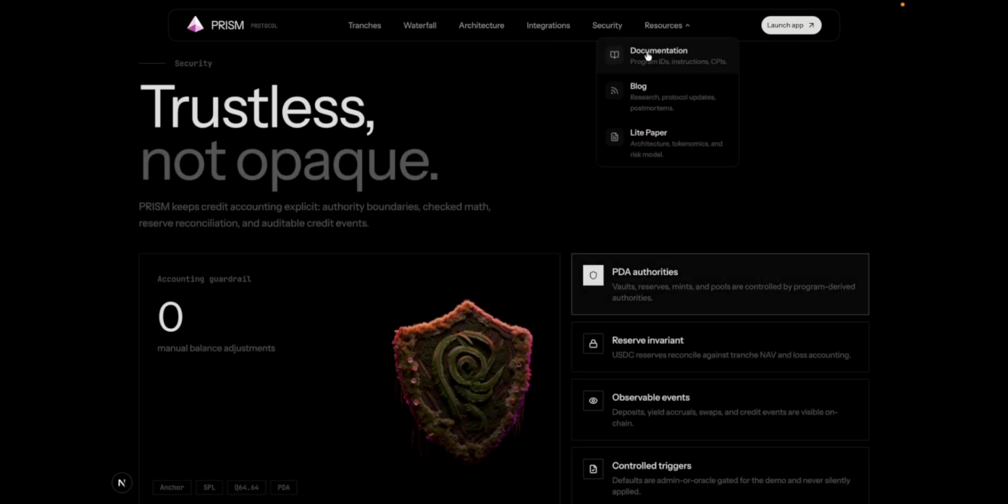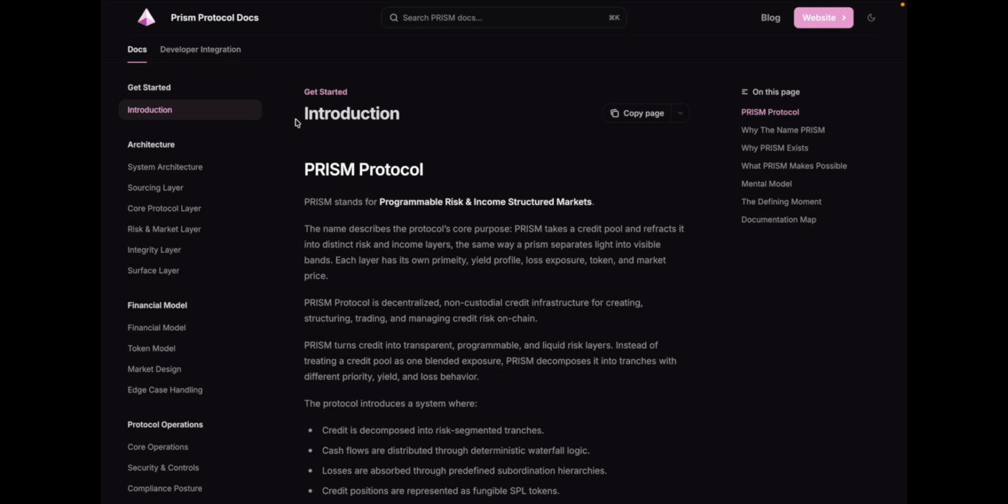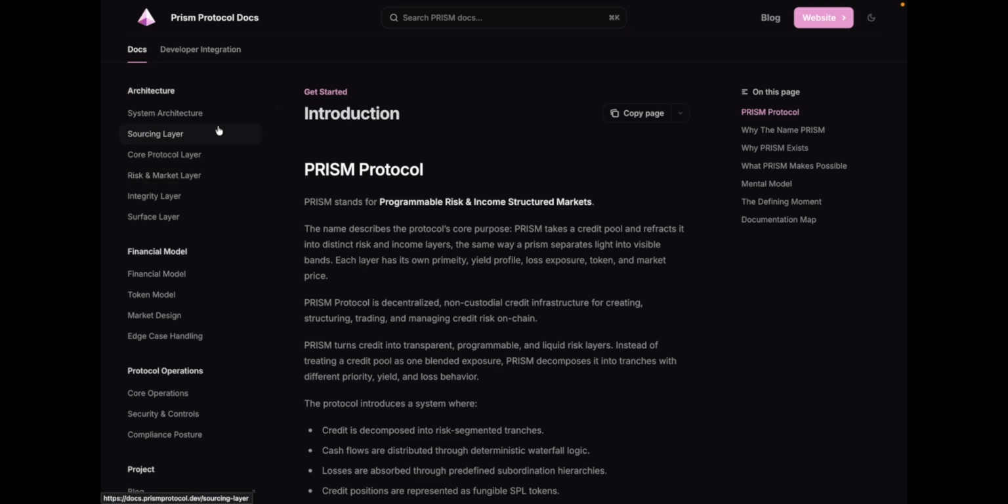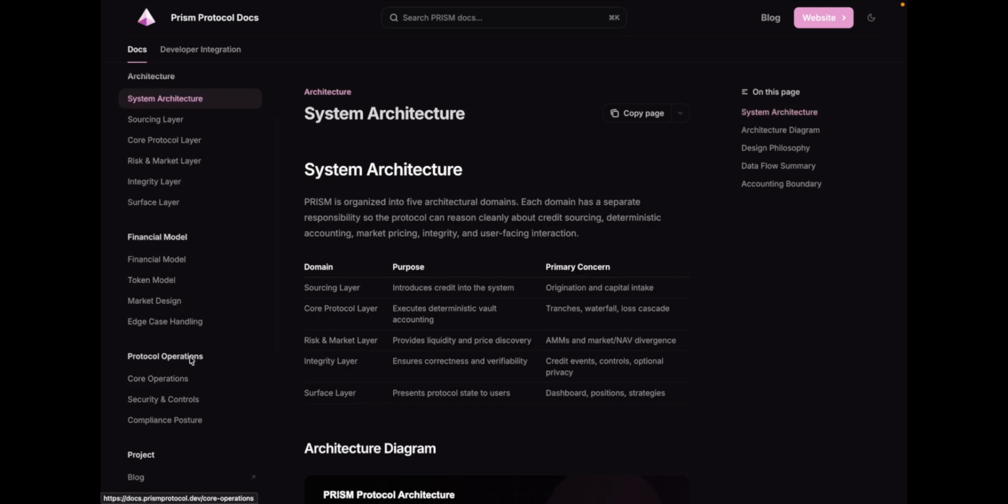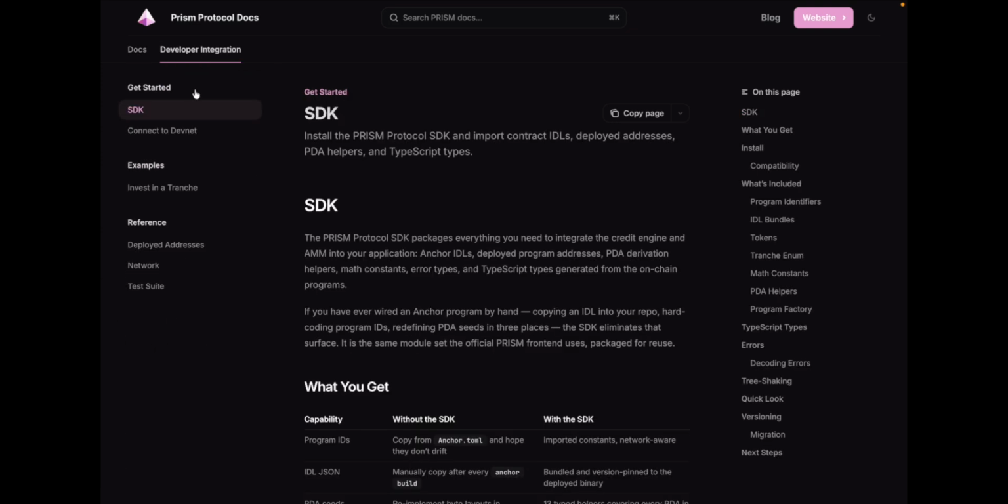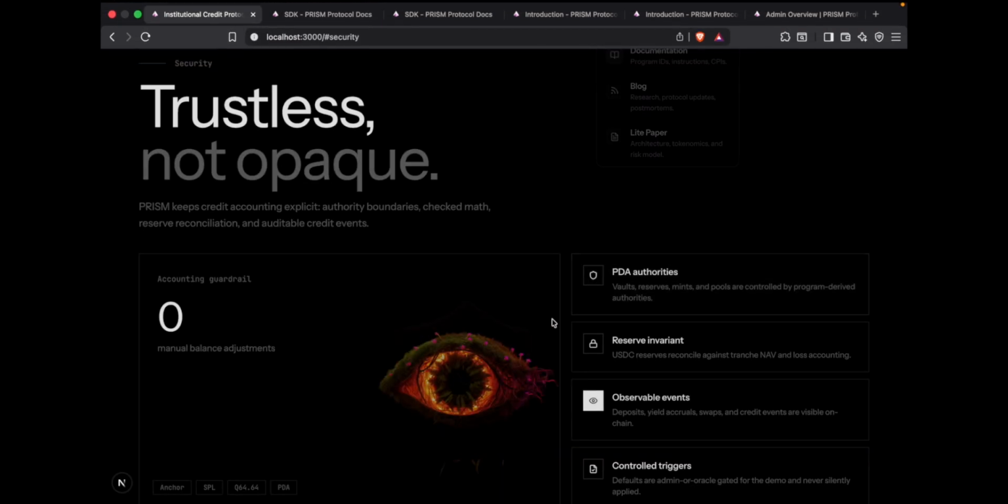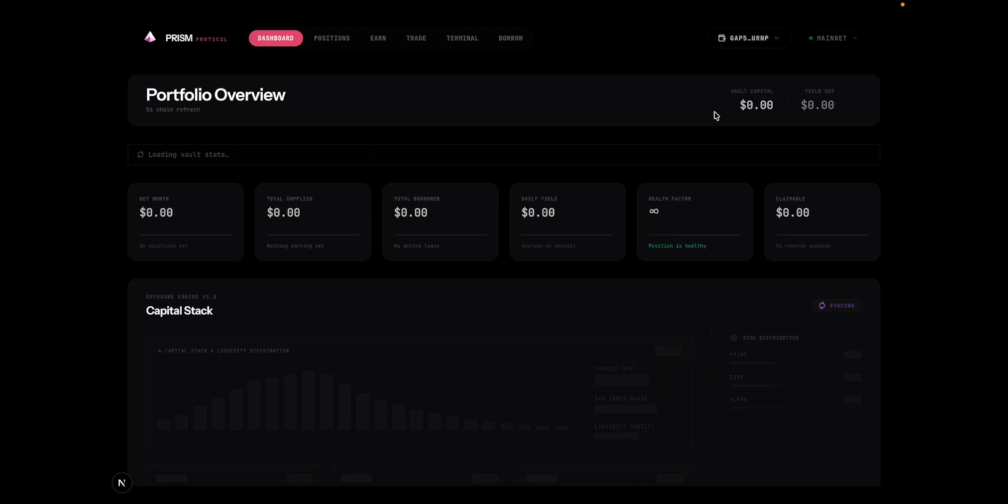If that's not enough for you, there is a documentation site of Prism Protocol. Here everything is written in detail, including the architecture, the financial model, and the protocol operations. We also share the SDK of Prism Protocol. Now, without wasting any time, let's jump into the actual app of Prism Protocol.